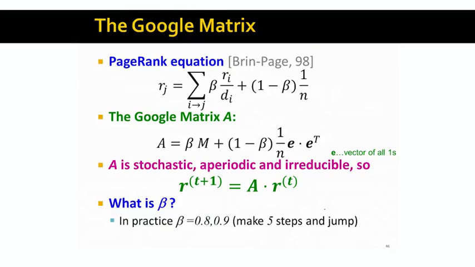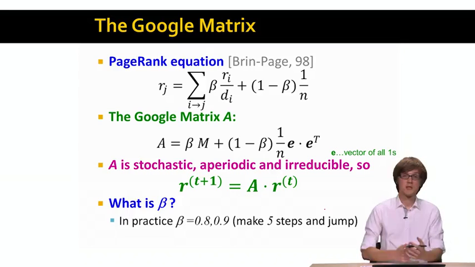Now the question is, given this new random walk formulation, is power iteration still going to work? Right now we have a different, more complicated recursive equation. So the question is, how do we compute this?